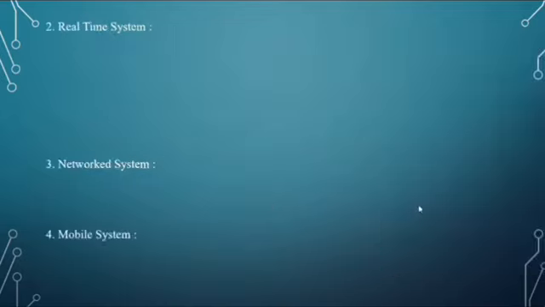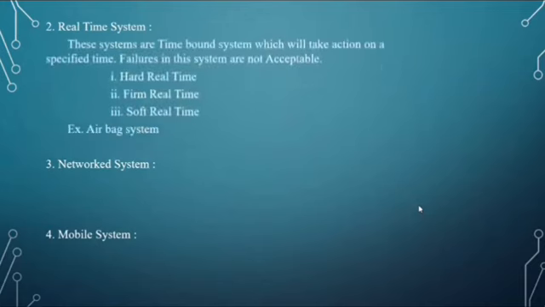Next, real-time systems. These systems are time-bound systems which will take action at a specified time. These are of three types: hard real-time systems, firm real-time systems, and soft real-time systems. In hard real-time systems, the system should meet the deadline. Any failure is not acceptable.